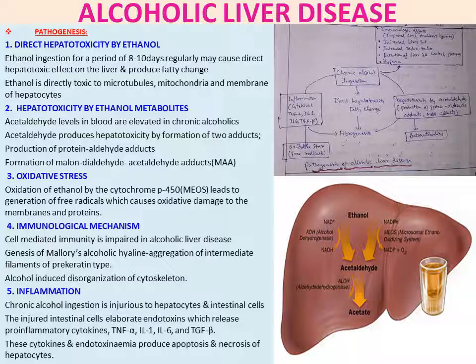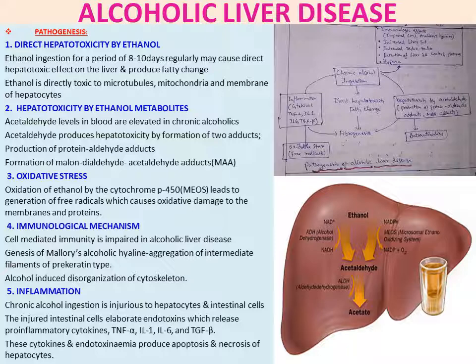Then the third point in pathogenesis is oxidative stress. Oxidation of ethanol by the cytochrome P450 enzyme system leads to generation of free radicals which cause oxidative damage to the membranes and proteins. So oxidative stress by the ethanol metabolites, free radicals.